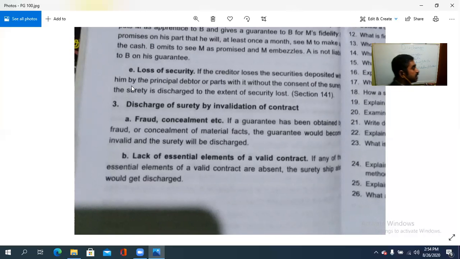The terms and conditions that should be stated are not disclosed, or fraudulent activity has happened. In such cases, invalidation of the contract means the validation is not there, it is not a valid one, due to fraud and concealment. So one is due to fraud and concealment. Then the B point, what is that?